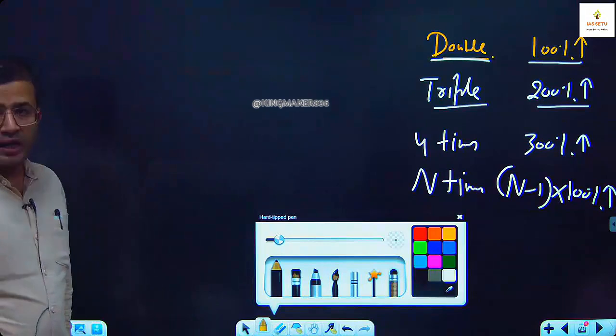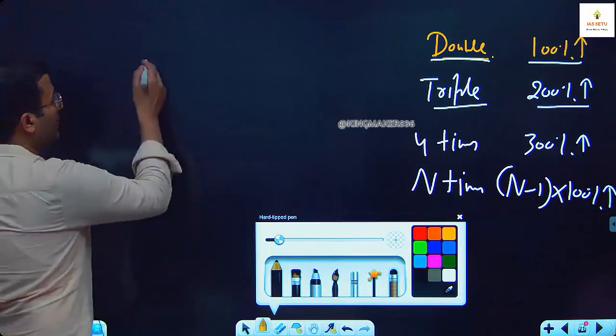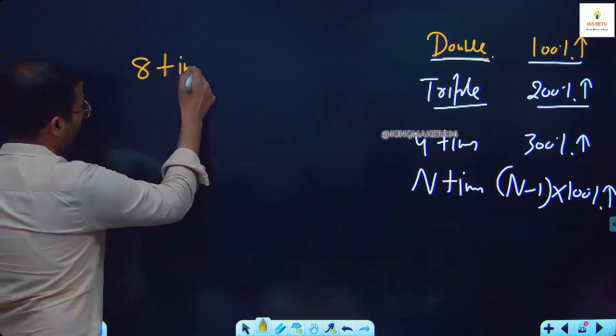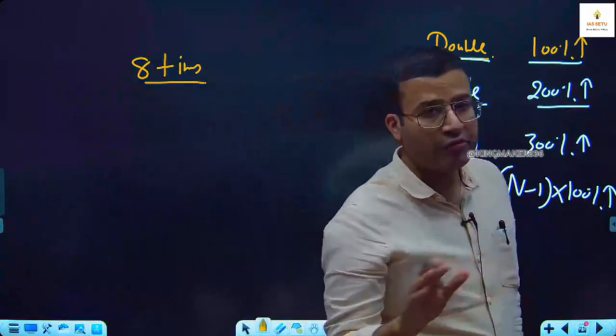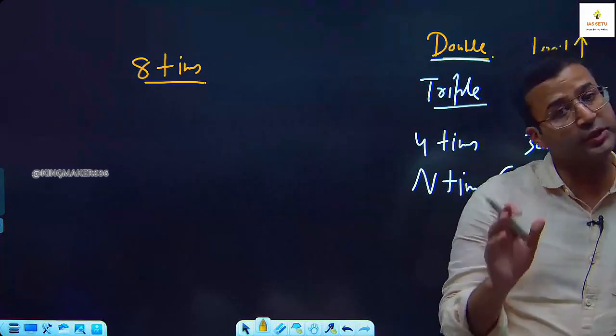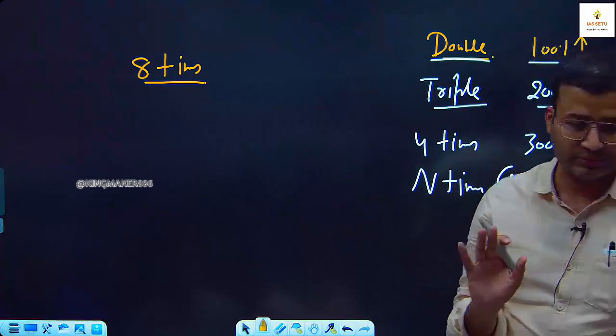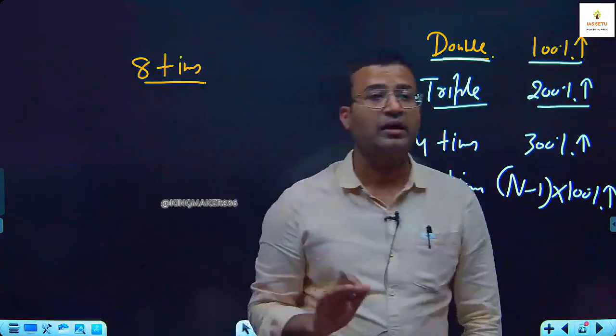One hypothetical situation. If your salary becomes 8 times. But I tell you one fact. After selection, your salary will not be 8 times, but your income can be 8 times. Depends. Anyway.